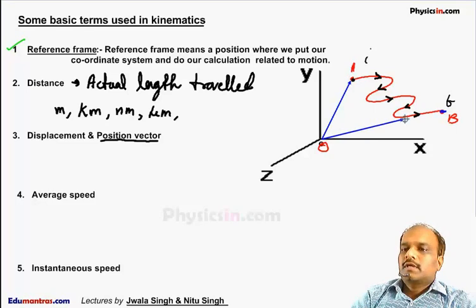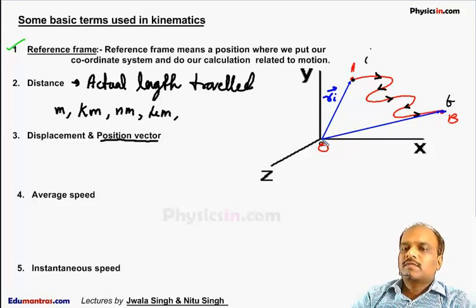If I draw a vector like this, this vector is called the position vector. Since this is the initial position of the particle, it is called the initial position vector of the particle. The velocity at the initial instant is called initial velocity. The speed at this point is called initial speed.